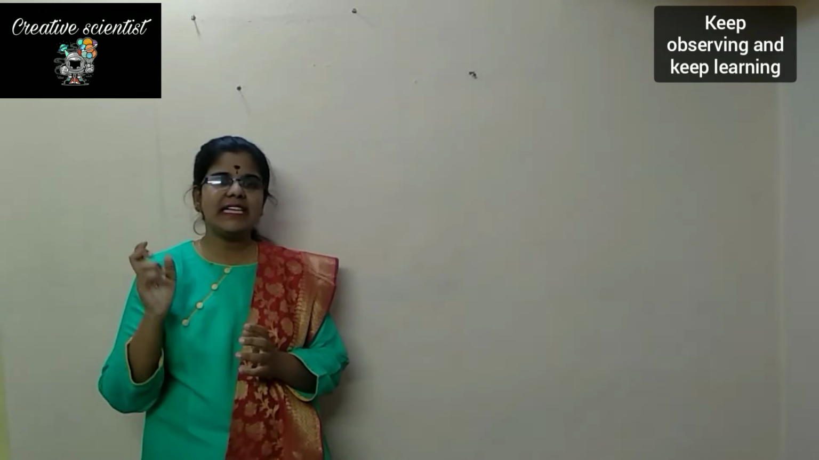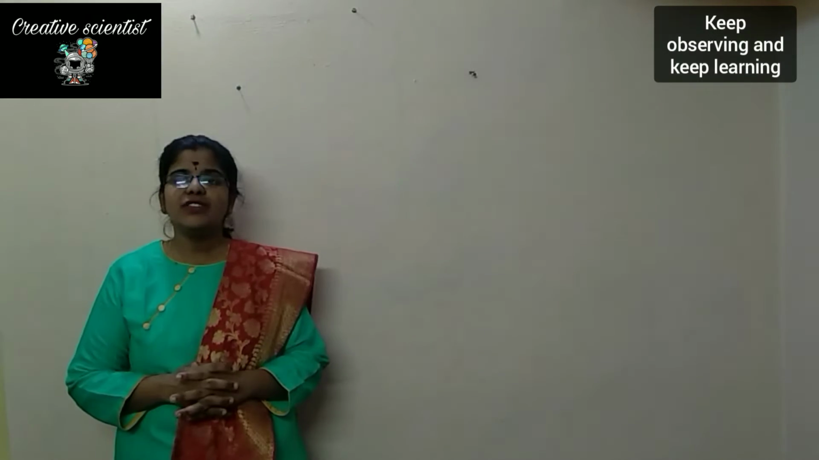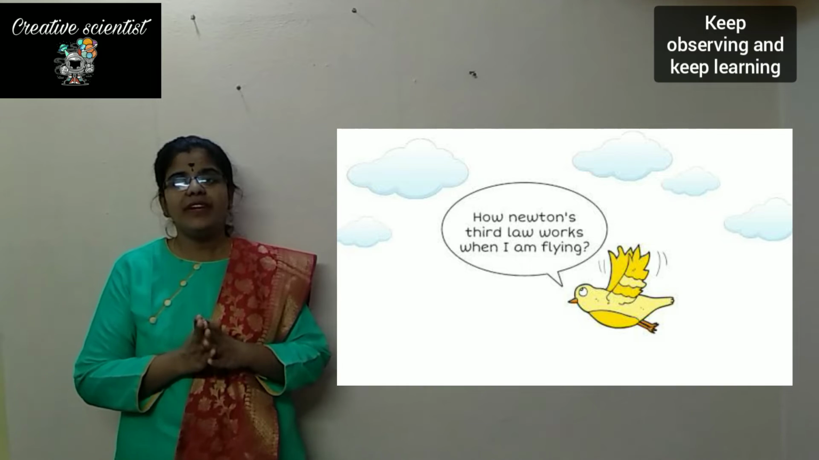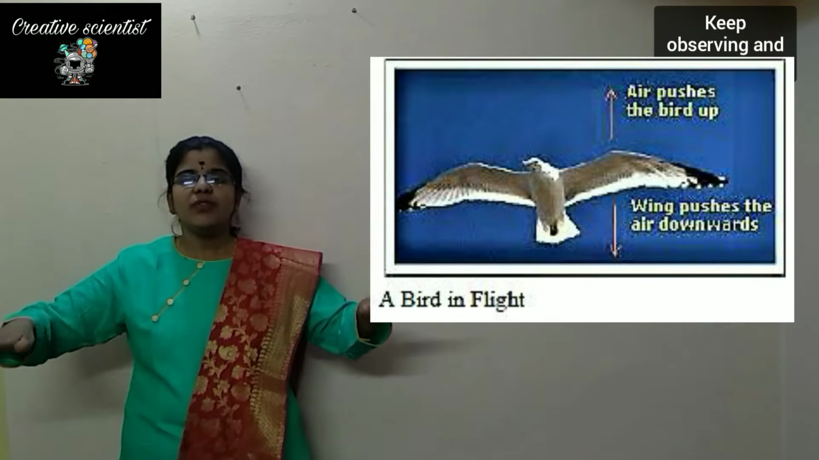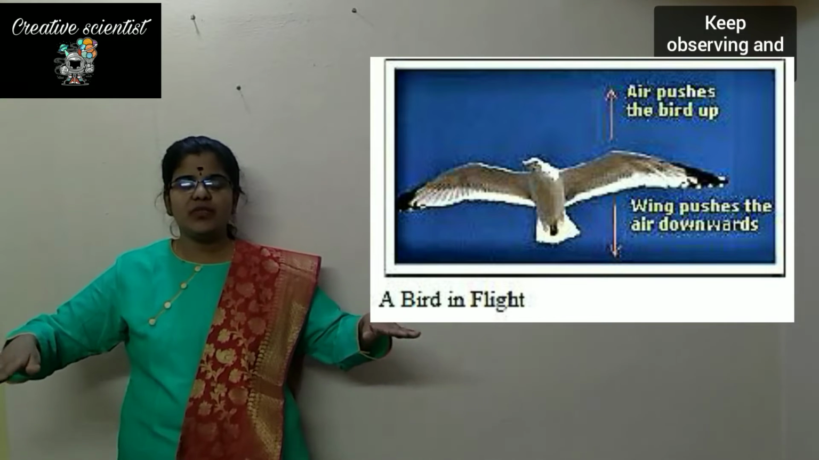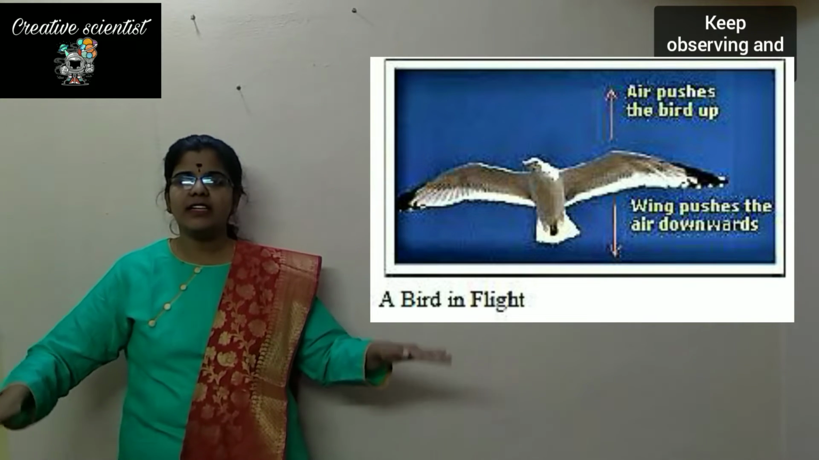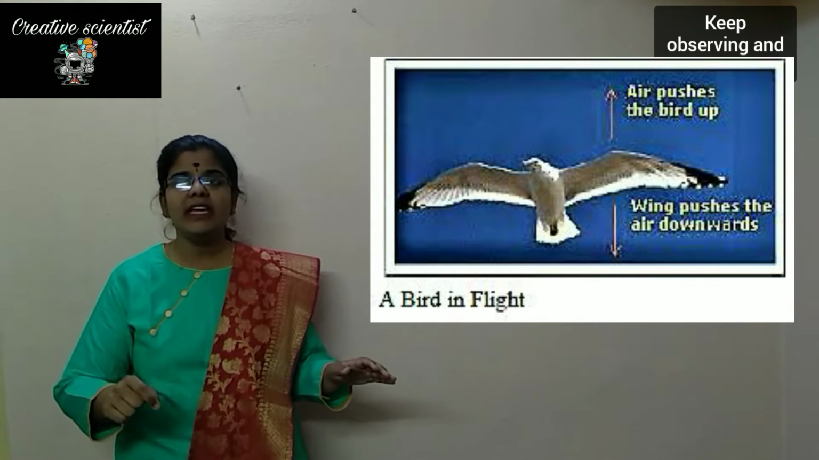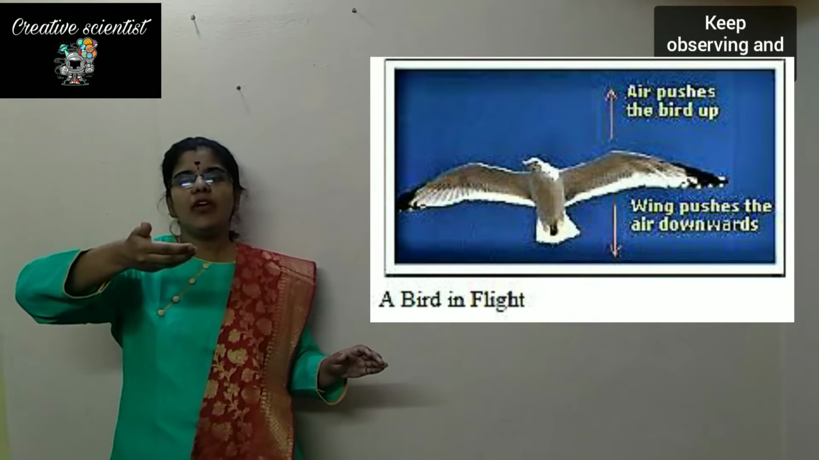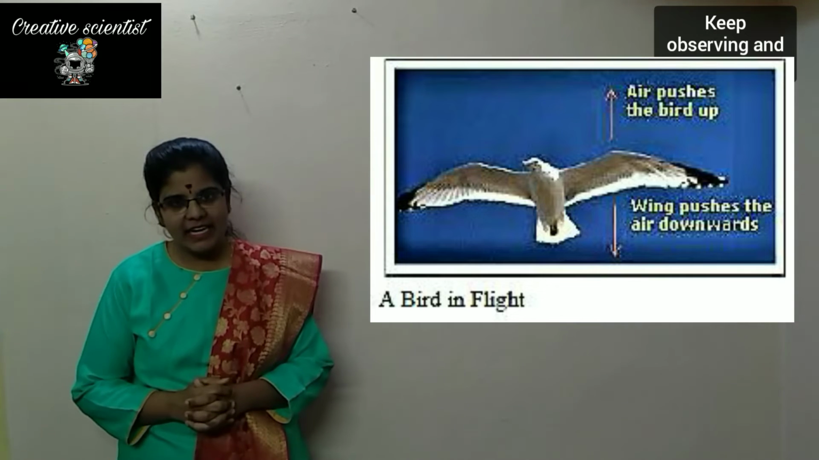Let us take another example and understand it. Think that a bird is flying. When it is flying, what does it do? It will be moving its wings up and down. When it is moving its wings, it is pushing the air in the downward direction. And in reverse, what is the air doing? The air is pushing the body of the bird in the upward direction.